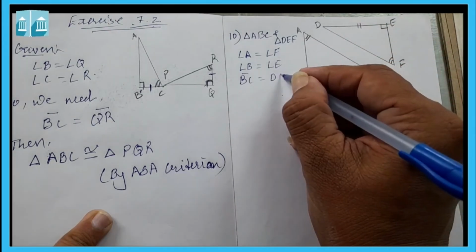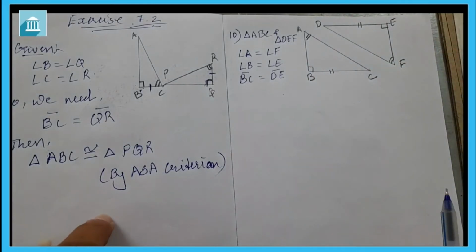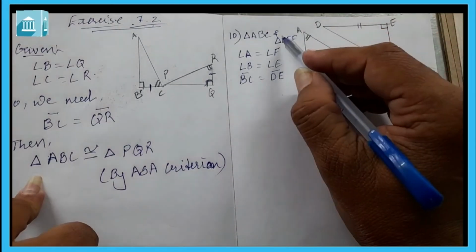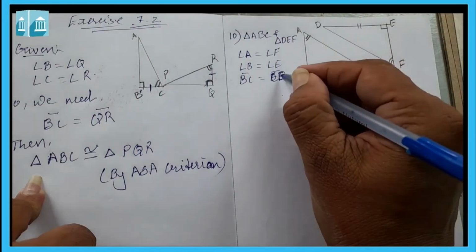We can see side BC is equal to side DE, and you can say side ED. This ED is given.